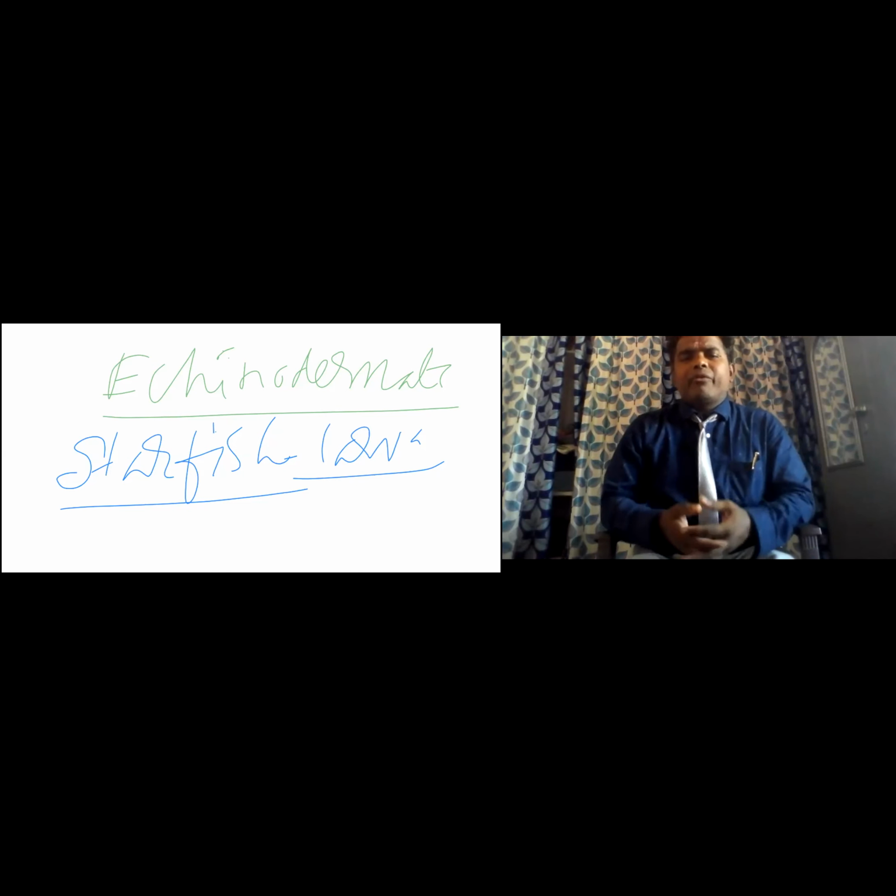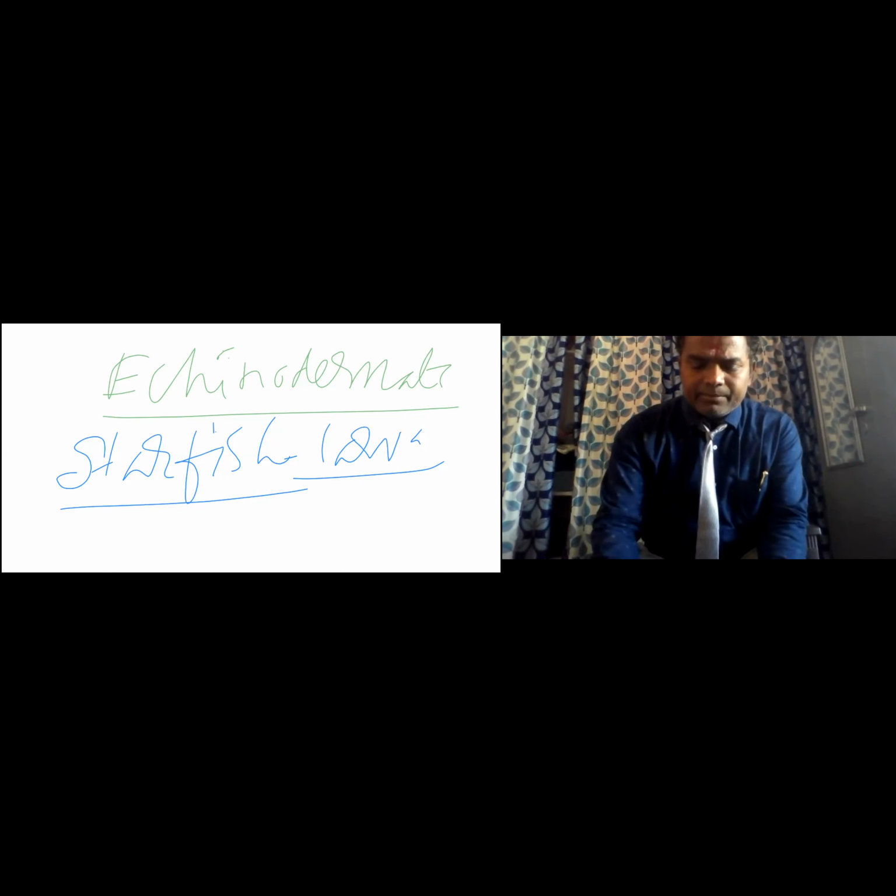Remember one thing. In Echinodermata, the starfish larva is called Echinidia. So for the first time, who was the scientist? The scientist is called Metchnikov.